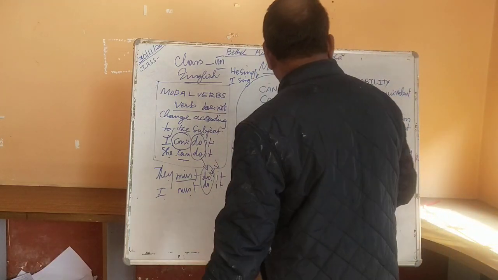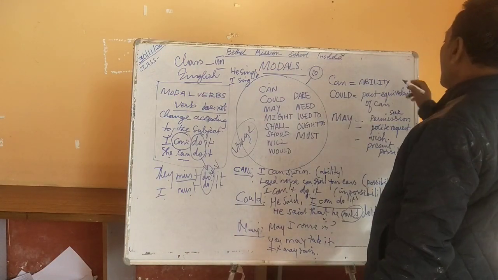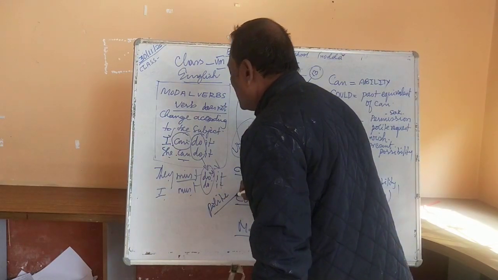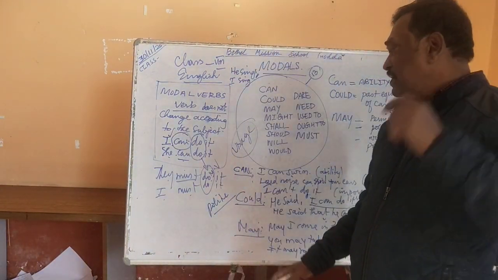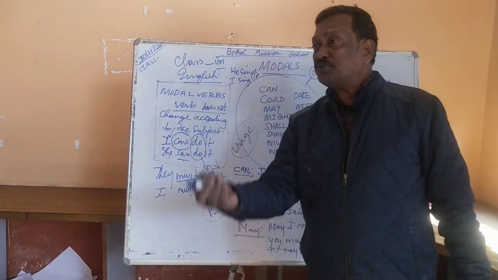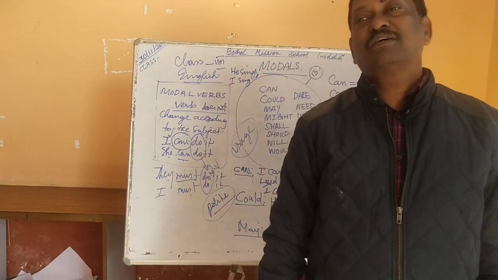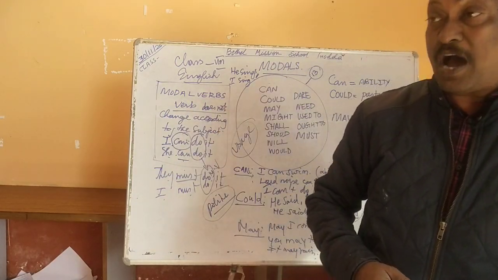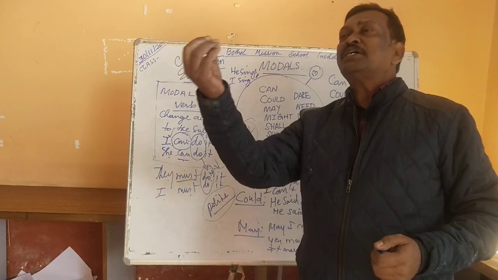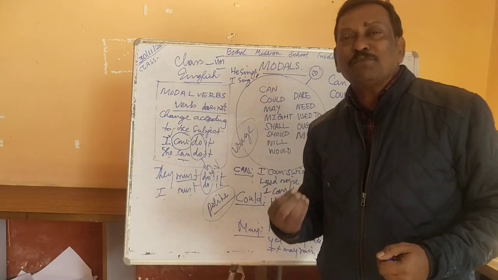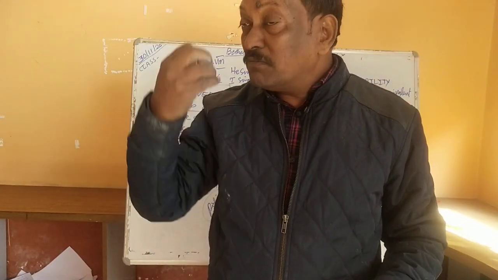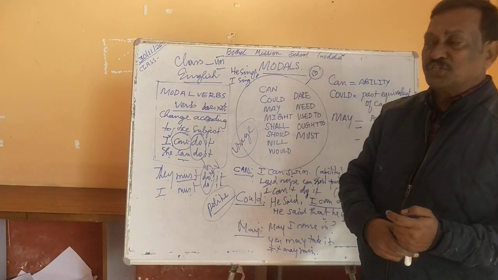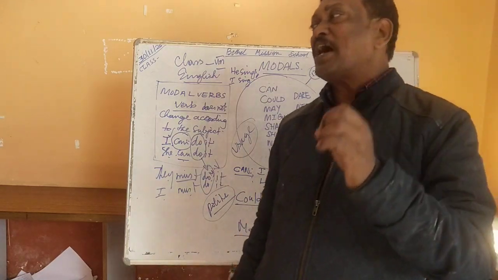Could can also be used for a polite request. I have not mentioned that here, but keep it in mind. Put it at the back of your head. Could you please pass me the salt? You are sitting at the table and there is salt kept in a salt cellar. So you ask somebody who is sitting next to you, could you please pass me the salt? Could you please pass me the butter? Could you please give me your pen? Could you please give me your mobile phone for a second? So could is used to make polite requests.